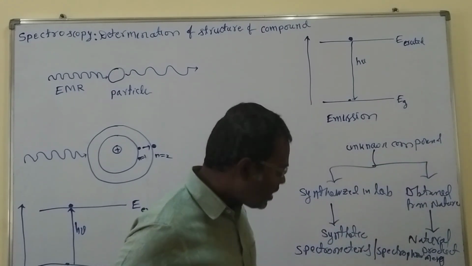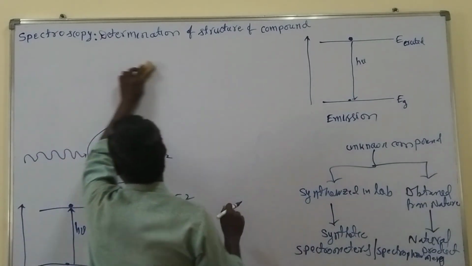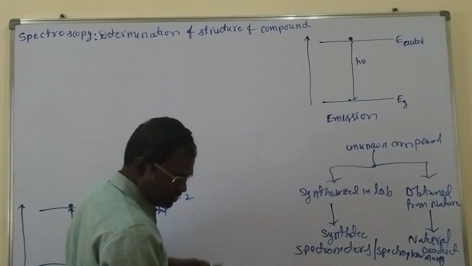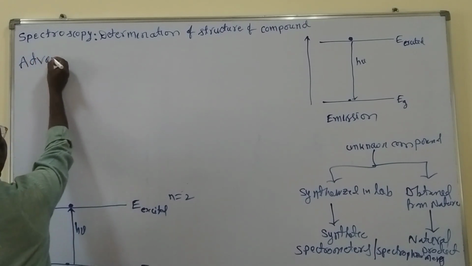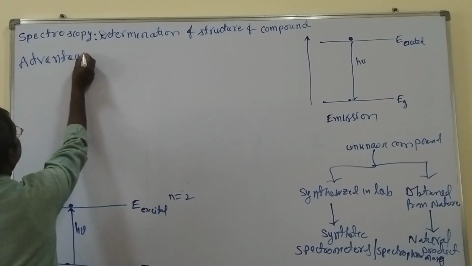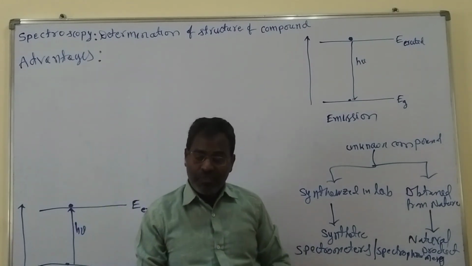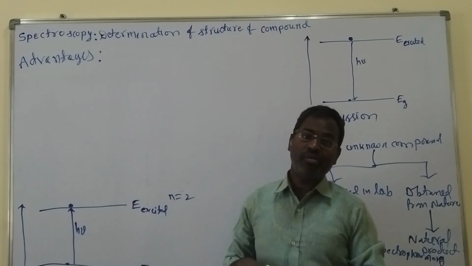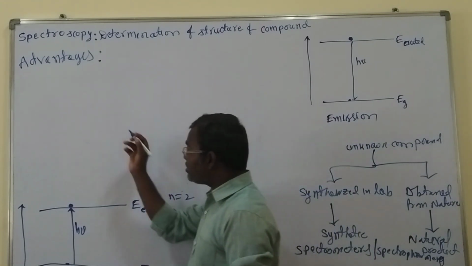So we should take the advantages of these spectroscopic methods. Let's see what they are. Advantages of spectroscopic methods. If you take the advantages of the spectroscopic methods, we have a large number of advantages. So let me see the first one.